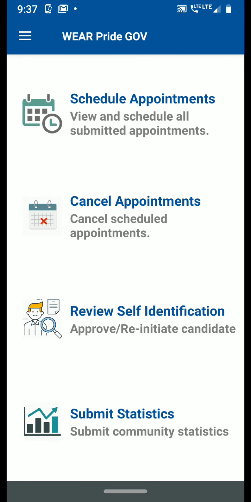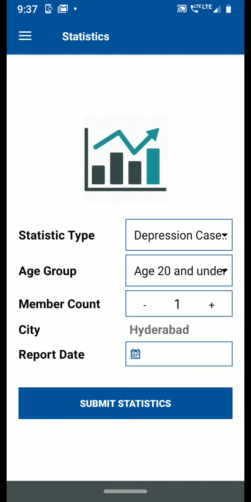To summarize, government would have three actions for the Pride members who have submitted the self-identification process. They can do the schedule appointments, they can do a cancel appointment on scheduled appointments so that they can reschedule it, and they can review the self-identification process and then provide their feedback, either approving or reinitiating through the third link. Other than this, government users would also have a submit statistics link.